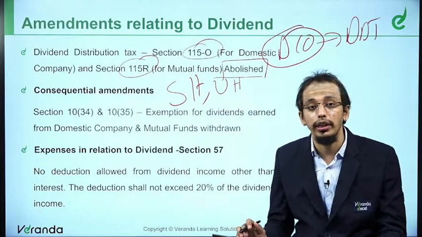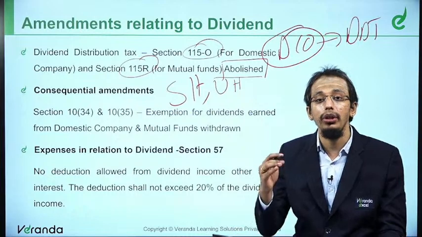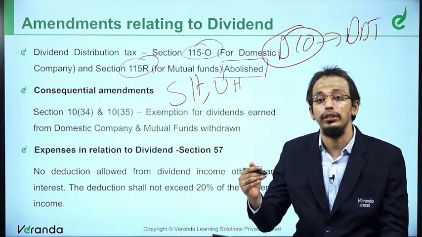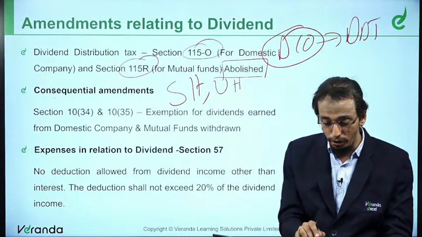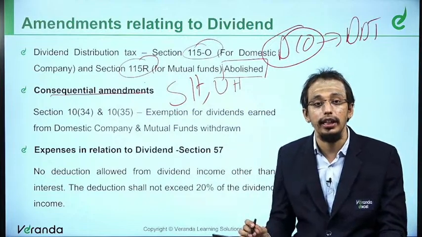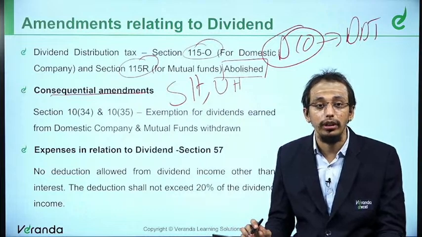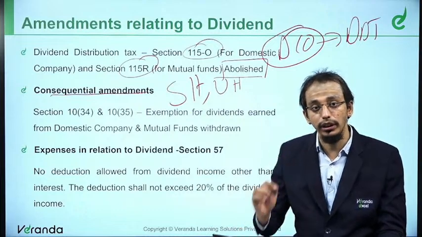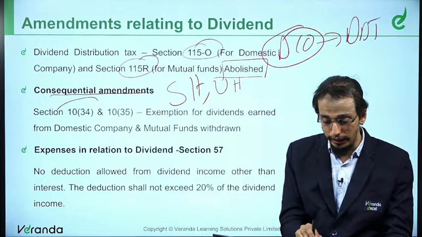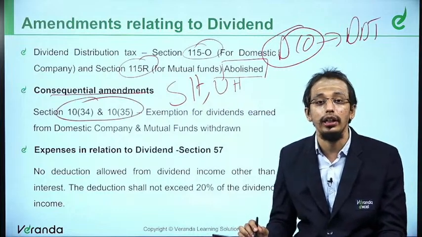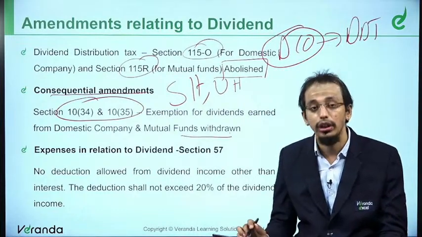Now this entire dividend distribution tax has been abolished. Because the dividend distribution tax is abolished, we will now see what are the consequential amendments that have been brought into the other provisions of the Income Tax Act. The first and foremost thing is the exemption under section 10(34) and 10(35) has been withdrawn.